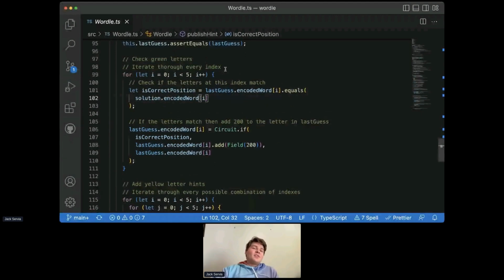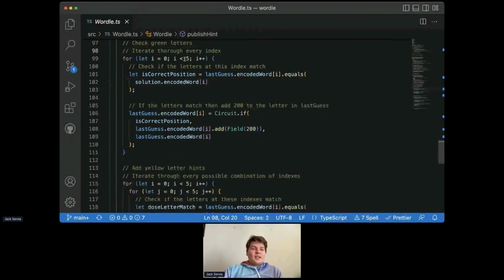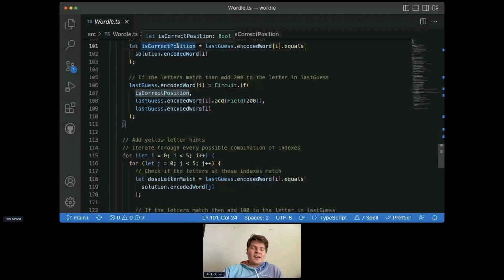Okay, now what do we have to do? Well, we have to check which letters should be green. So we iterate through every single index, for both the solution and the last guess, and we check if the last guess is equal to the solution for this index, and if it is, then we set is correct position to true, which is of the bool type in this case, which is again constructed out of these field types.